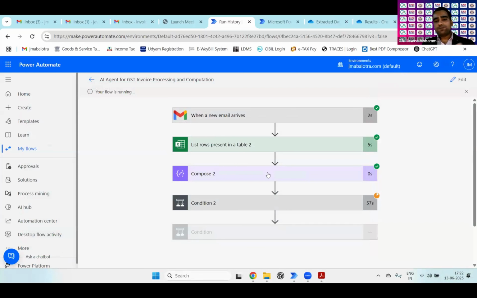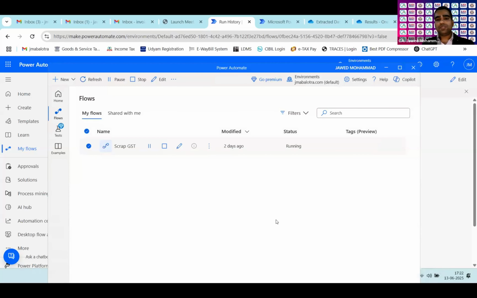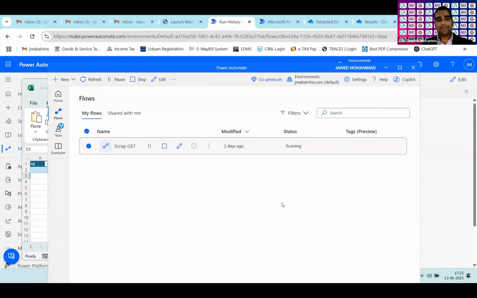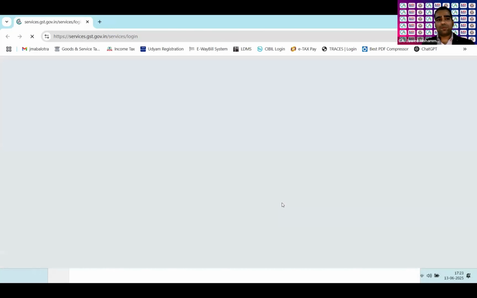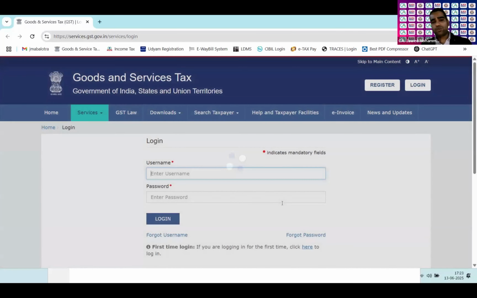Meanwhile, our cloud flow is processing the invoices. I will show you how it is processing the invoices also. And the cloud flow got some error. The reason being, the Zoom panel was there and I just overclicked that. It is preparing and it is running, and I guess it will run now. Yes, it has opened that Excel sheet on the back end, and it has opened the GSTN website. I'm on hands-free mode only.